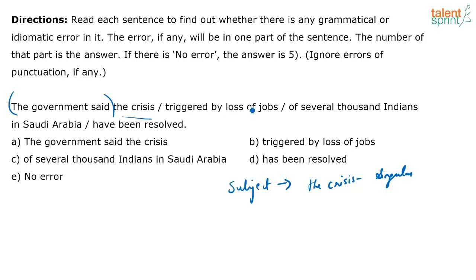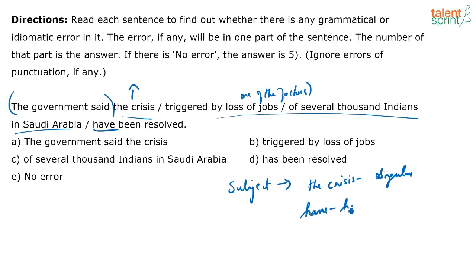The crisis was triggered by loss of jobs of several. These are all extra information, right? What has been resolved? The loss of jobs has been resolved? No, that's just one of the factors, right? It's almost like a stimuli, loss of jobs. But the subject is the crisis, which means it's a subject verb agreement, right? I just have to change have to has, right?